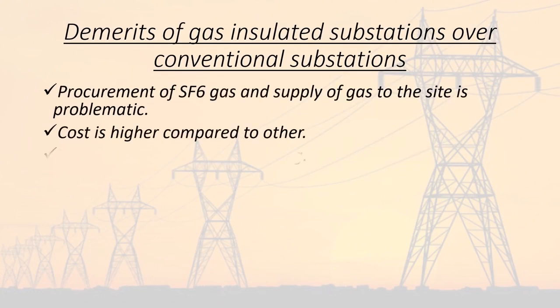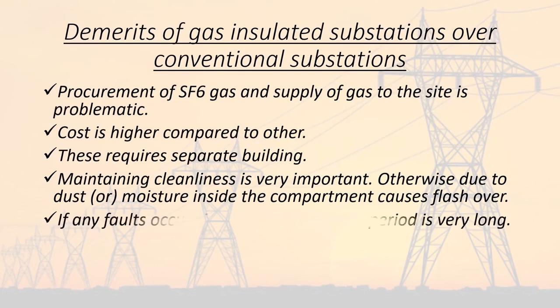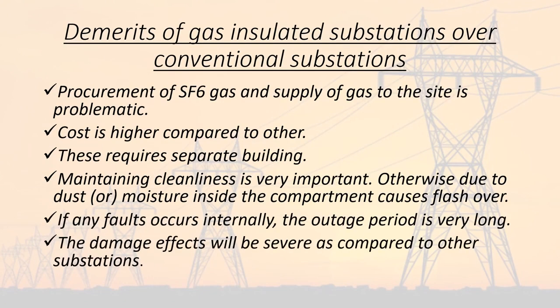Demerits of gas insulated substations over conventional substations. Procurement of SF6 gas and supply of gas to the site is problematic. Cost is higher compared to others. This requires a separate building. Maintaining cleanliness is very important, otherwise dust or moisture inside the compartment causes flashover. If any fault occurs internally, the outage period is very long. The damage effects will be severe as compared to other substations.